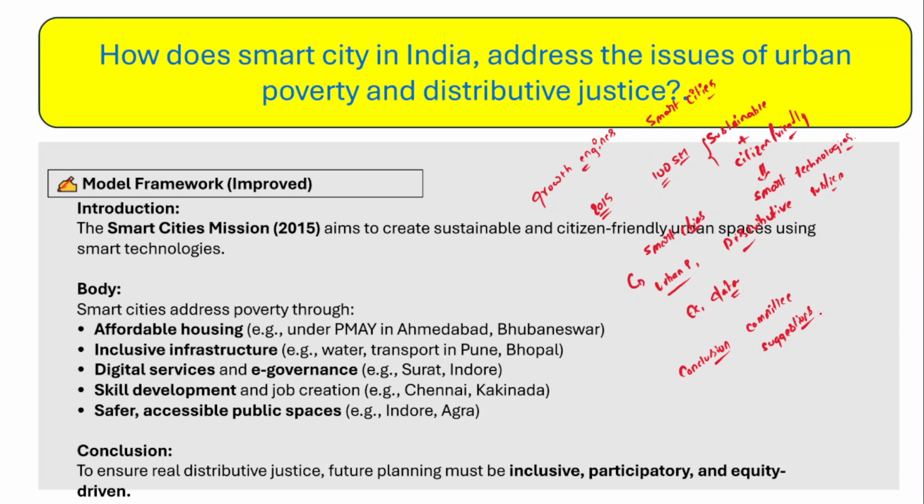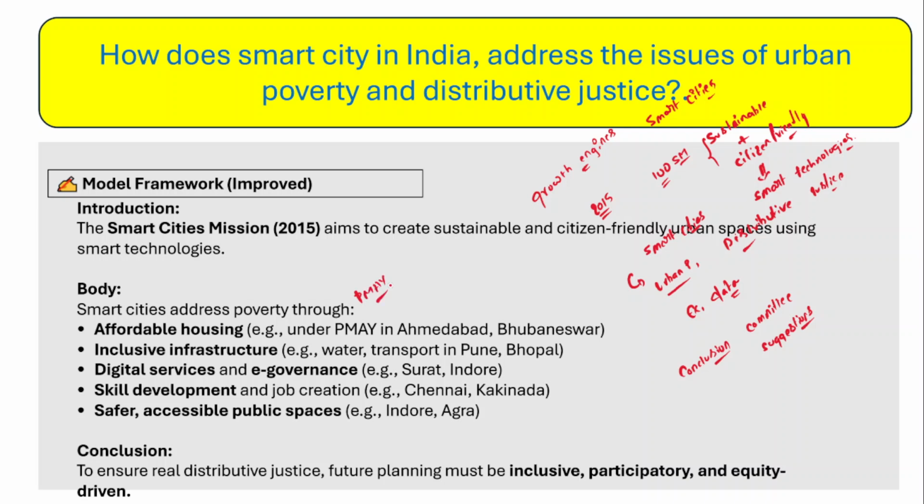Now, as I've already told you, the Smart Cities Mission has been launched in 2015 for sustainable and citizen-friendly urban spaces using smart technologies. However, in the body part of the answer, you have to talk about affordable housing. So Pradhan Mantri Awas Yojana talks about affordable housing.